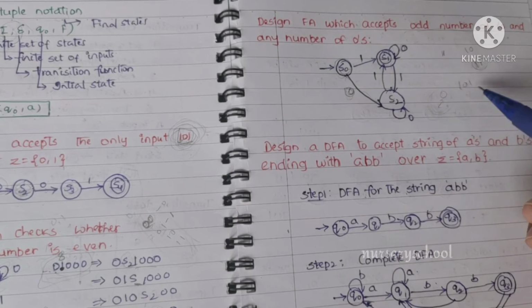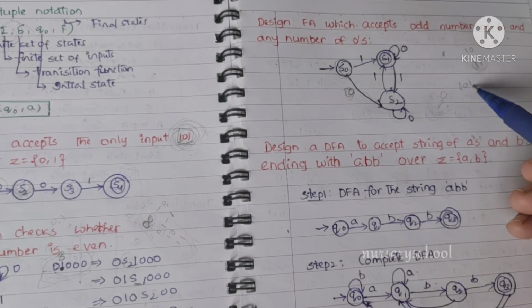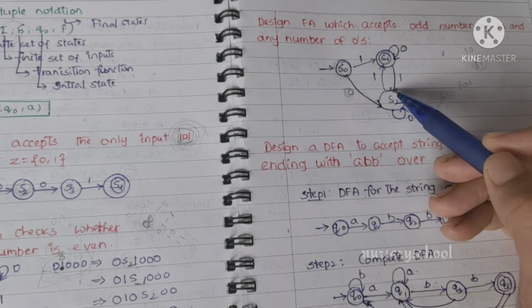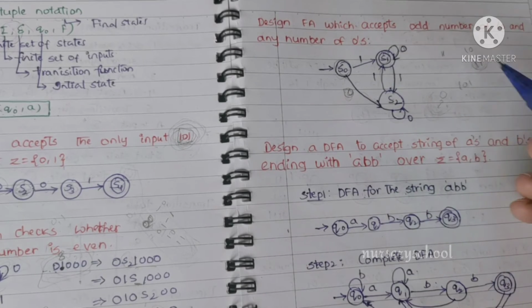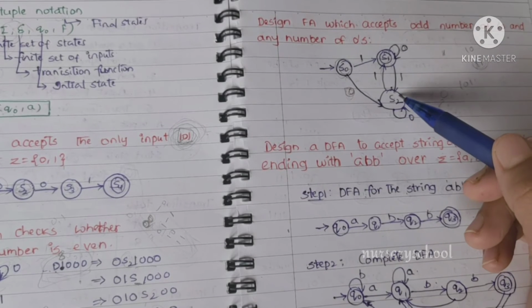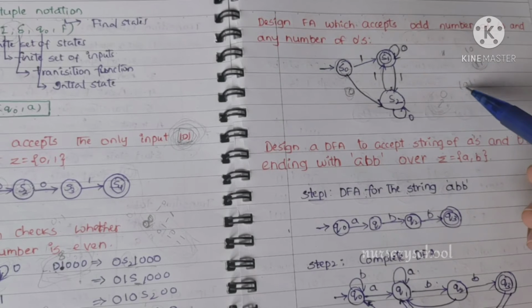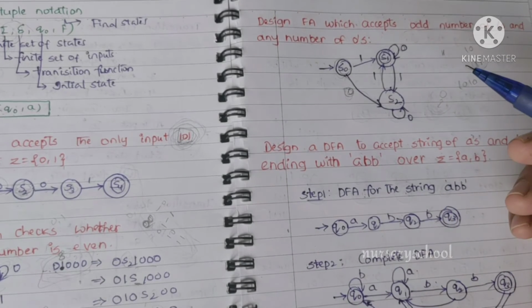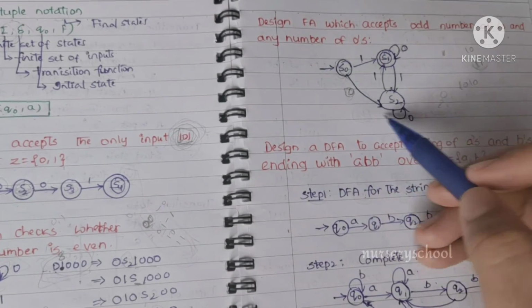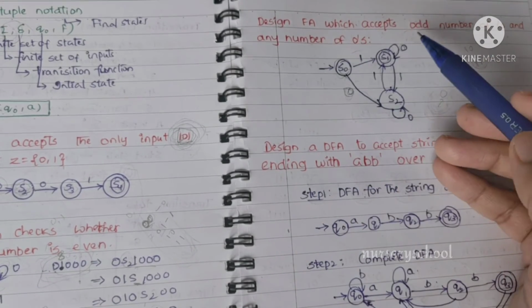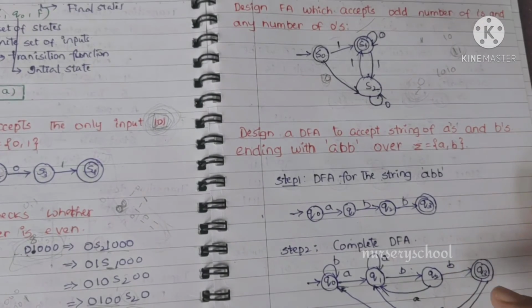After coming back here, there are two possibilities. Think of the string 1 0 1. It should only be accepted if you have one more 1. If it is one more 0, it shouldn't go to the final state. So after here, on 1 we go to the final state, because that is an odd number of ones with a 0 in between. If it is again 0, it shouldn't change anything because we still have an odd number of ones, so we go to the same state. That's how we can draw this finite automata for an odd number of ones and any number of zeros. I hope you got the concept.